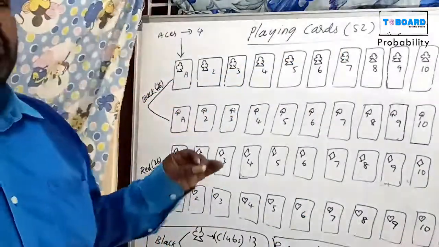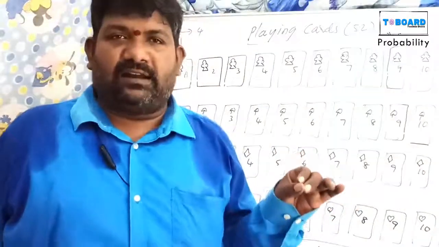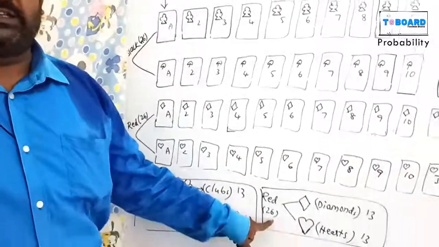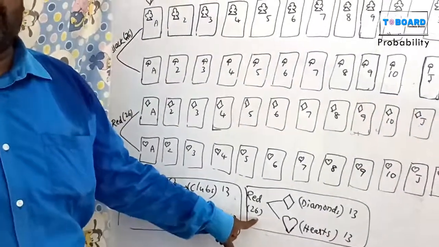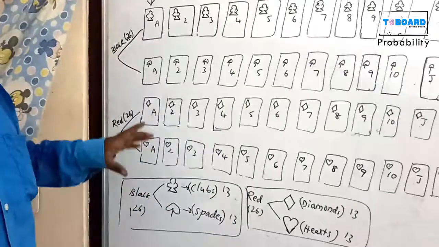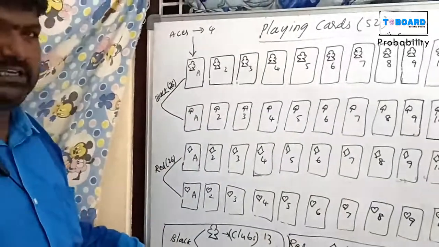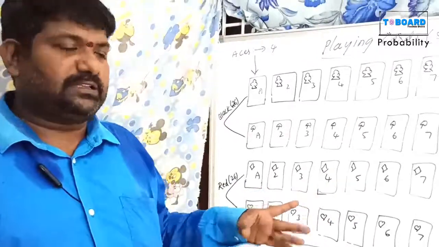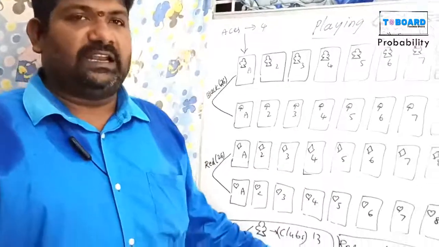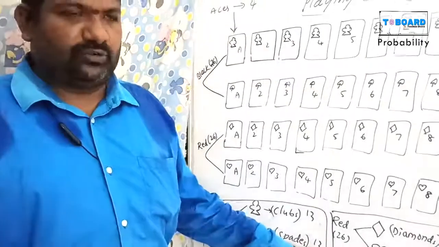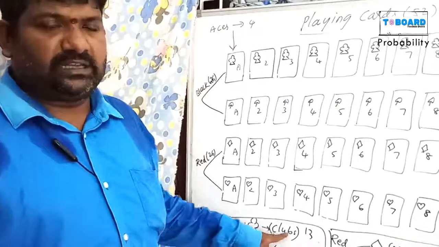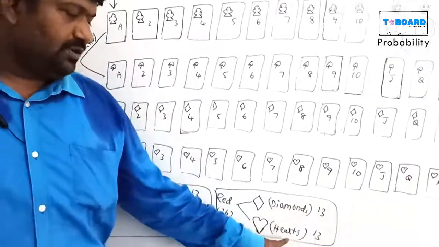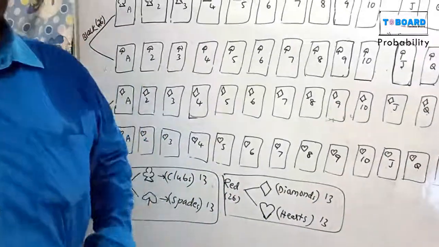What is the probability of getting a red colored card? How many red colored cards? 26. 26 out of 52. Black colored cards, how many? 26 out of 52. Spade cards, how many? 13 out of 52. Club cards, 13 out of 52. Diamond cards, 13 out of 52. Heart cards, 13 out of 52.